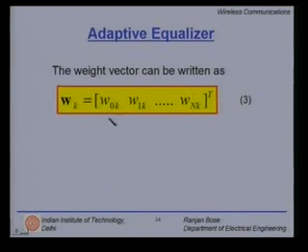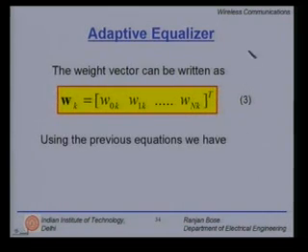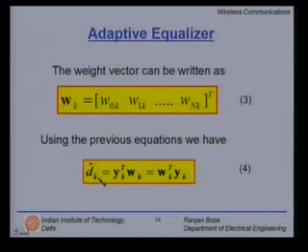The weight vector can be written as follows: [W0k, W1k, and so on and so forth up to Wnk] transpose. Using the previous two equations, we have dk hat is nothing but yk transpose times wk, which is equal to wk transpose yk.